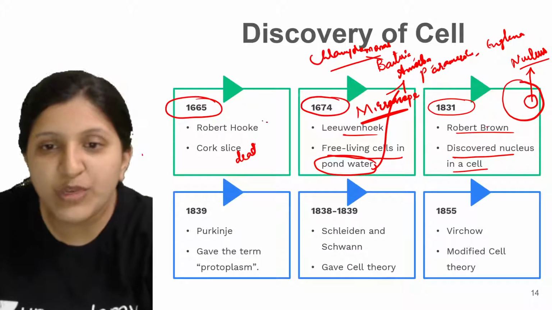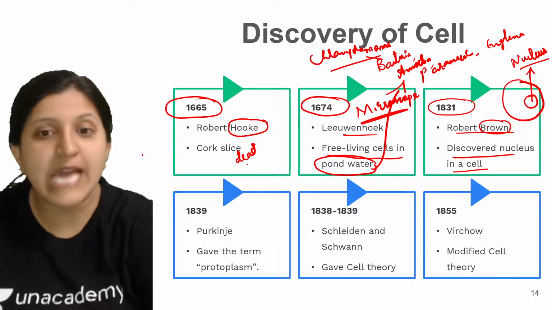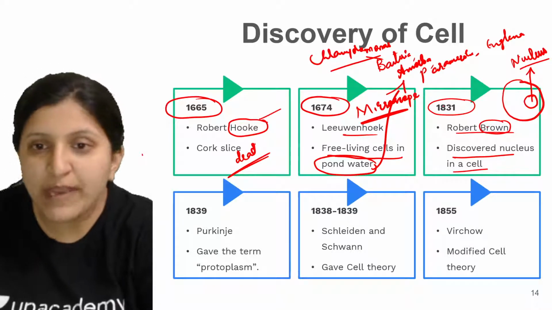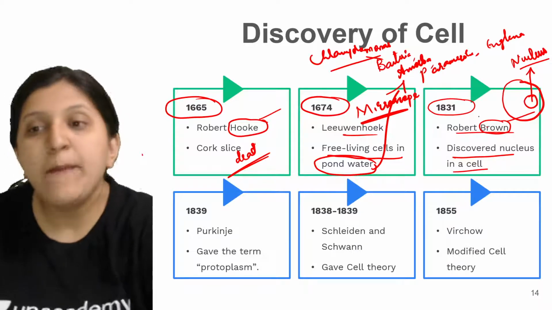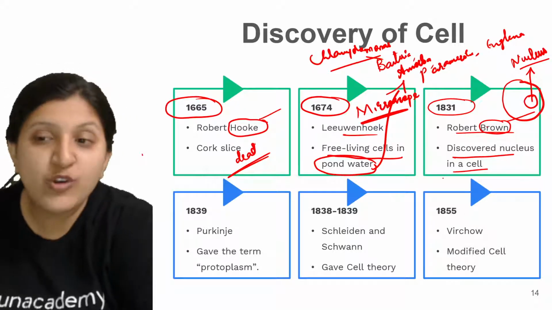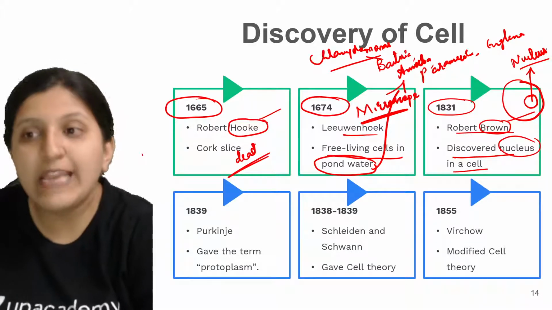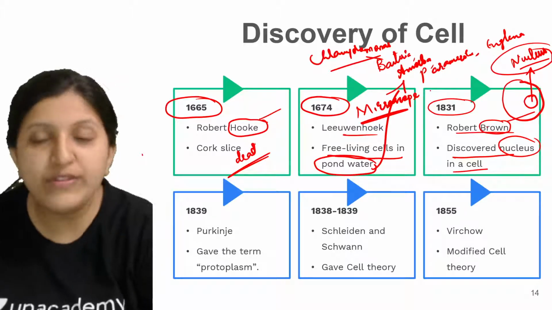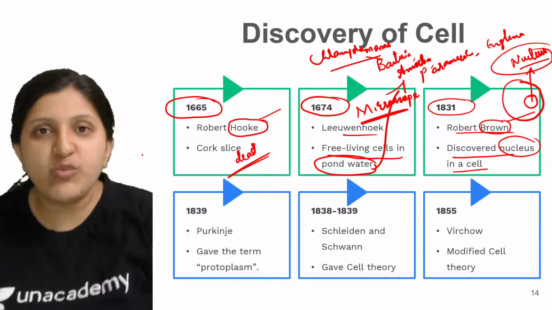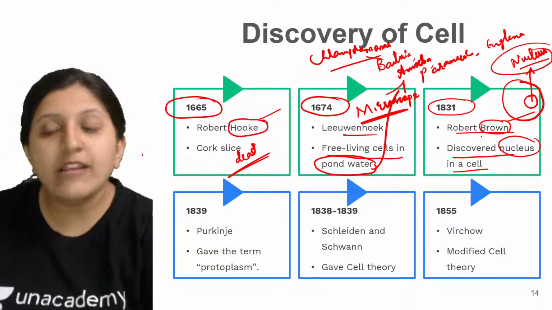So don't get confused between Hooke and Brown. Robert Hooke discovered a cell for the first time, that is in cork, and it is a dead cell. These two might be confusing, but don't get confused. Hooke is for the discovery of a cell. Robert Brown did not discover the whole cell, he discovered the nucleus that is there in the cell, and he mentioned what it contains and what it does. The complete explanation was not done, just the discovery and its content were given by Robert Brown.